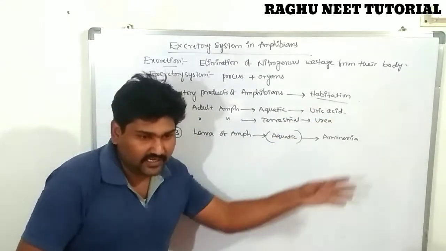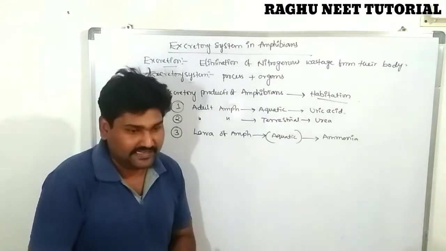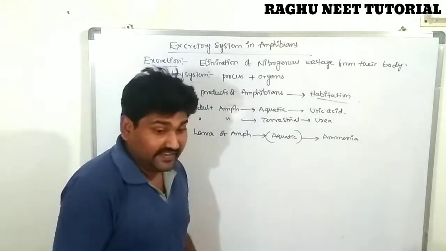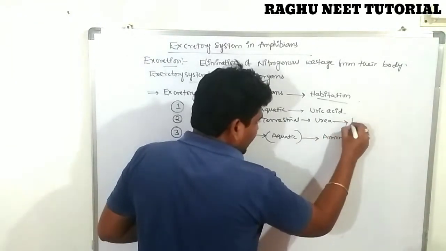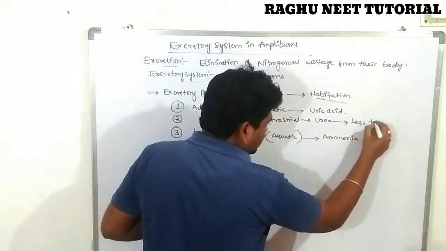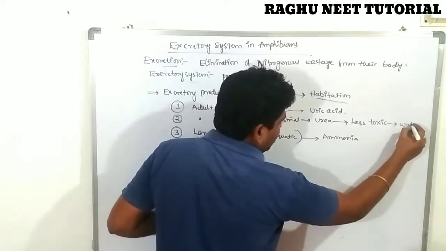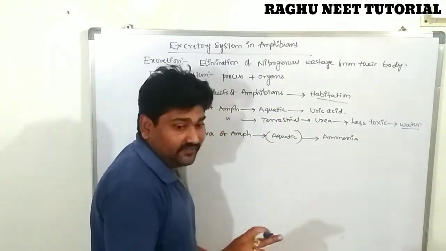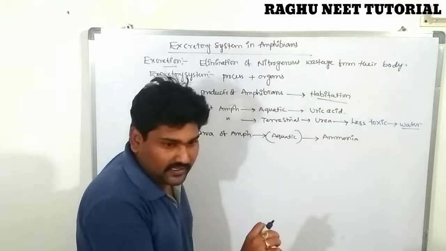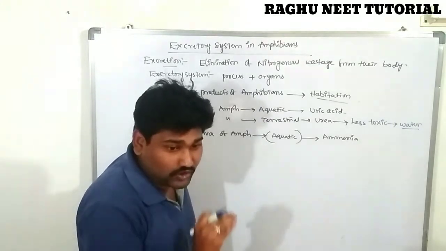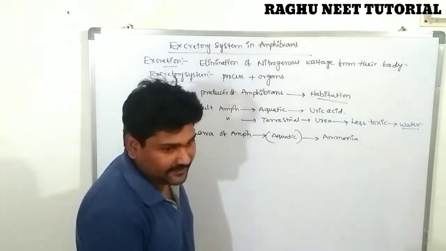But among these three, which is very toxic, which is less toxic, and which is highly toxic? Urea is very less toxic in nature and easy to dissolve in water. Very important. There is no problem at all for aquatic organisms.